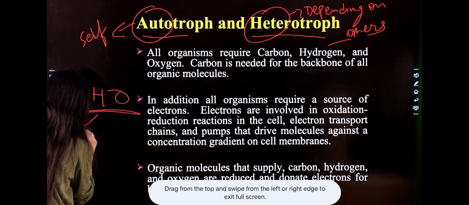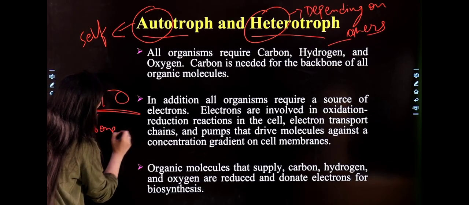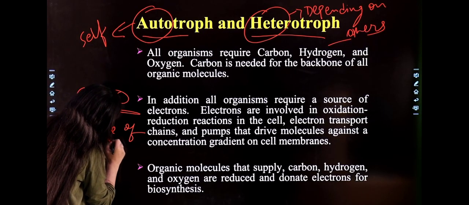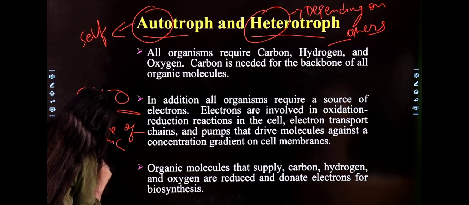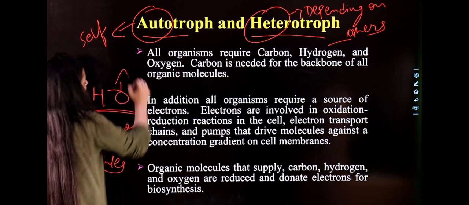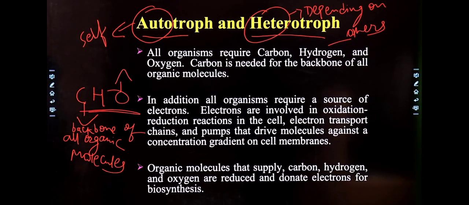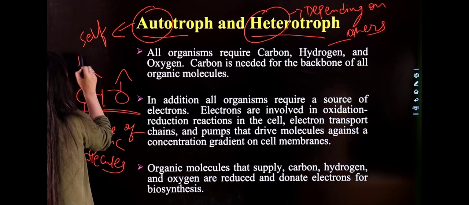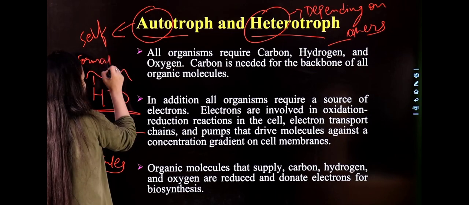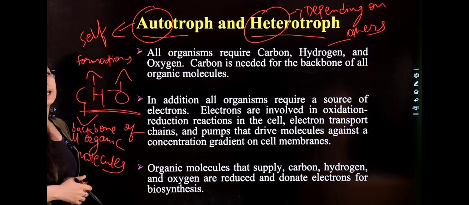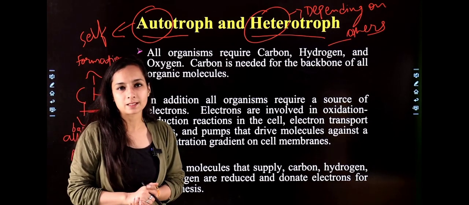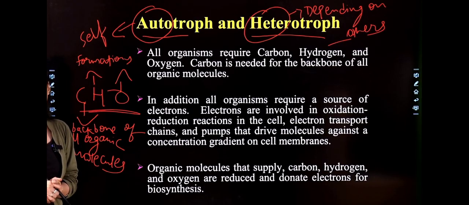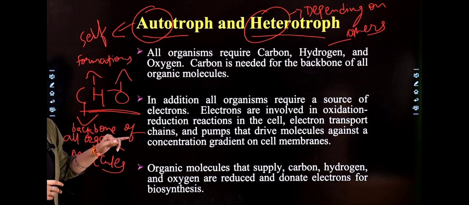Carbon forms the backbone of all organic molecules. Right? Oxygen is required for respiration, because without oxygen no one can survive, and hydrogen is required for the formation of bonds. In the DNA and in the RNA, hydrogen bonds are present. So hydrogen is required for the formation of bonds, and amino acids also have hydrogen. So hydrogen is also an essential component.